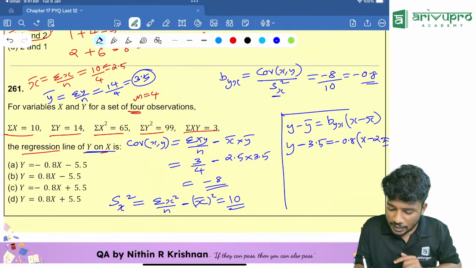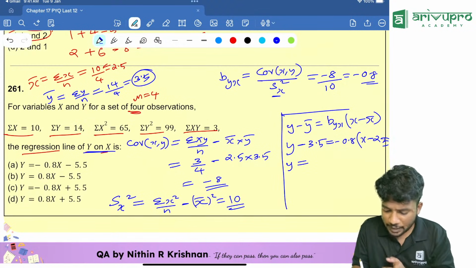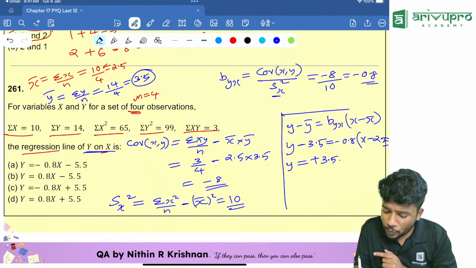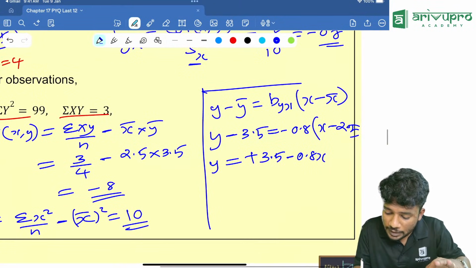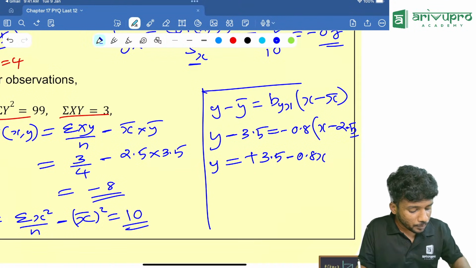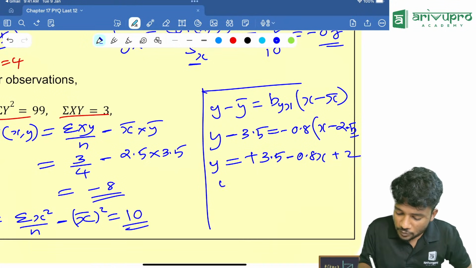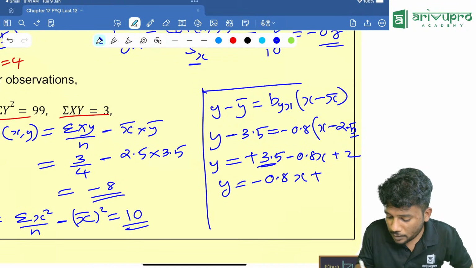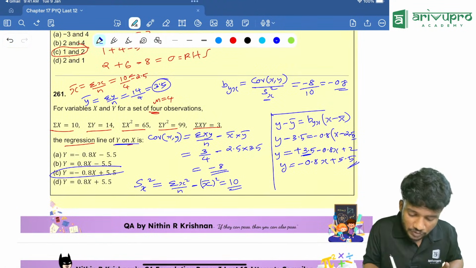From this you can rearrange, y is equal to, taking this to the other side, plus 3.5. Then minus 0.8 into x is how much now? Minus 0.8x. Then minus 0.8 into 2.5, that is also minus, which is equal to 2. From this, y is equal to minus 0.8x plus, for 2 plus 3.5 is how much? 5.5. You got the answer. Option C is your answer.